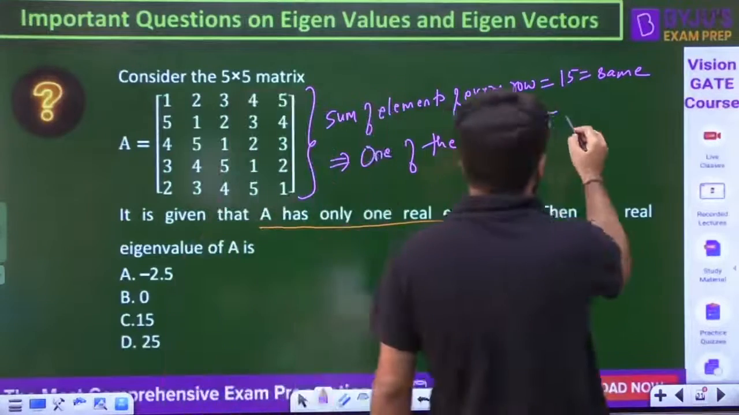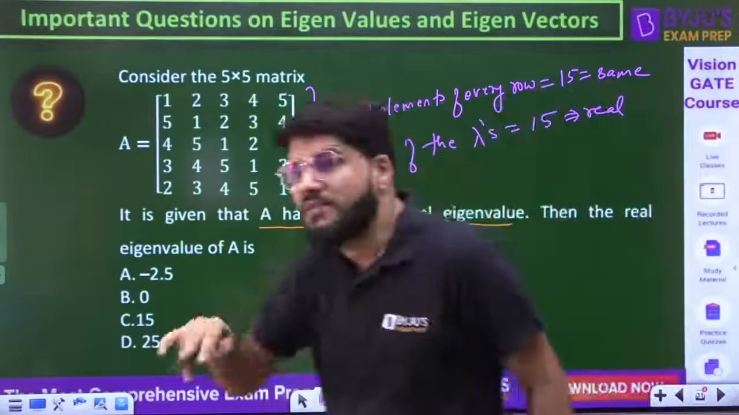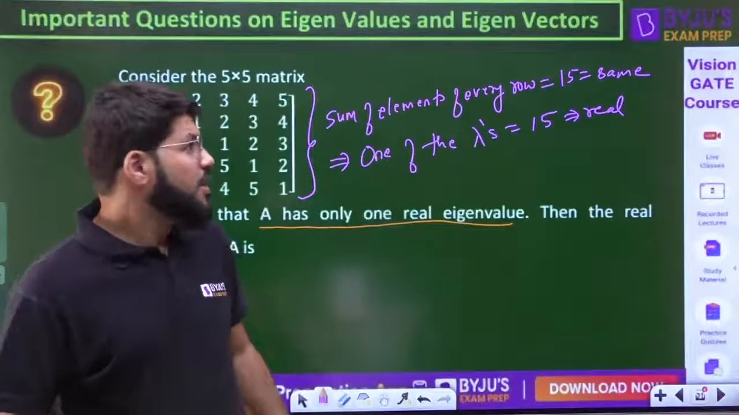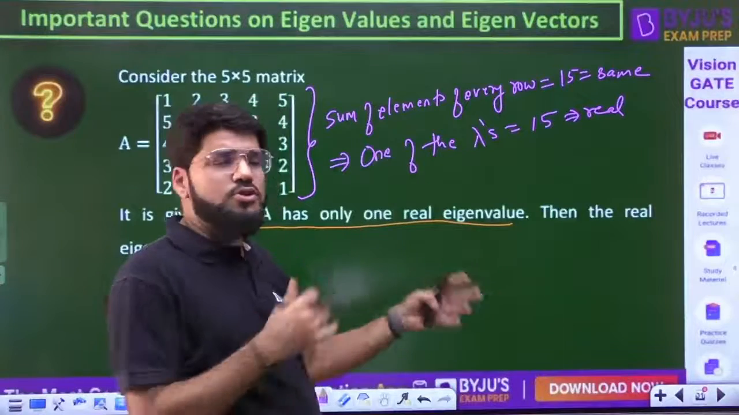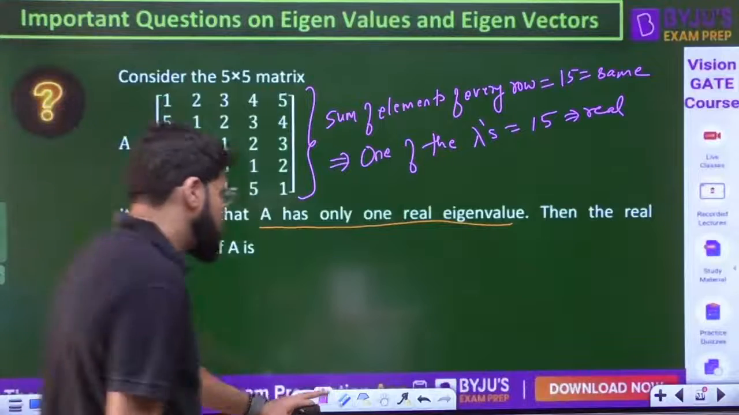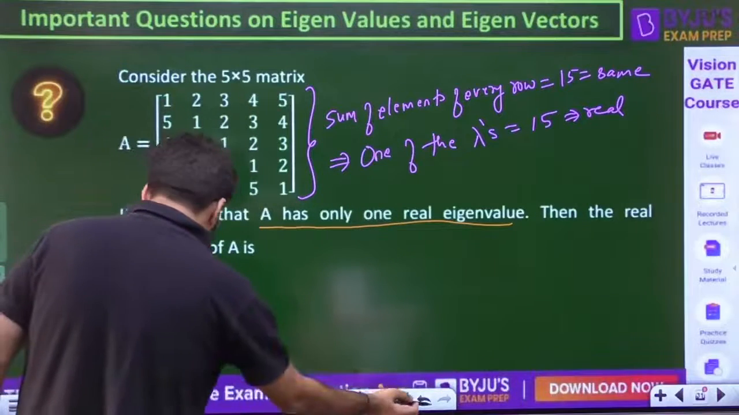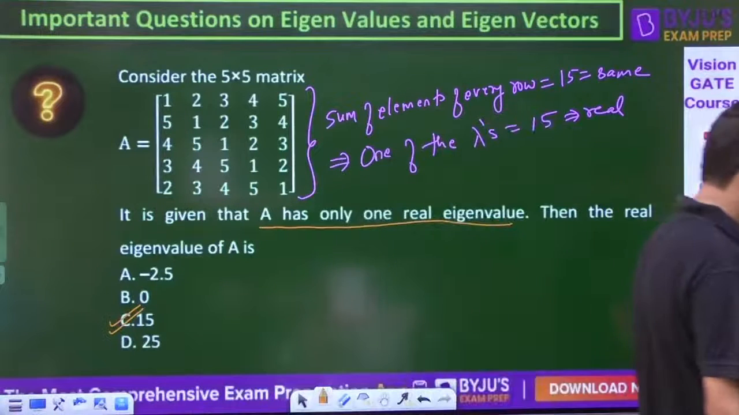One of the eigenvalues will be 15, and this is real. The question says that A has only one real eigenvalue; that is the additional information given to you. So I have one eigenvalue which is already real, and the question says there is only one real eigenvalue. So what is that real eigenvalue? It is going to be 15. That's it.